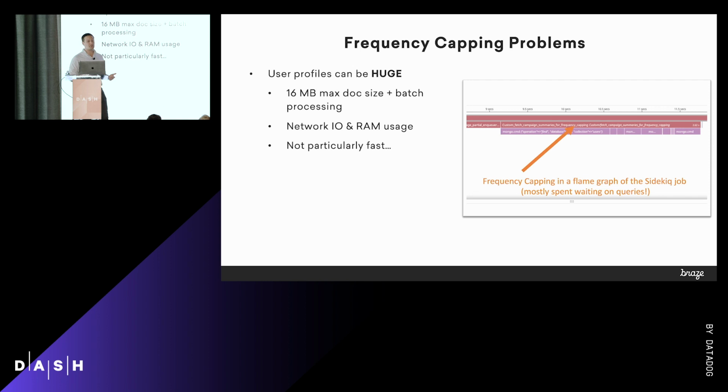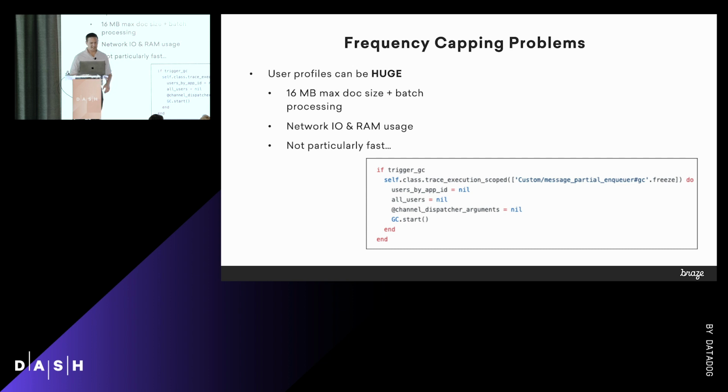And we already use pretty big VMs. So we've got gigabytes and gigabytes of RAM, but we still see issues with this. In fact, sometimes you'll see jobs that take 30 or more seconds to run, which if you remove the frequency capping part would be done in 200 milliseconds. So again, obviously something that we can work on and fix. That flame graph there shows a trace of one of those jobs, and you can see the little purple bit right there. Those are the Mongo queries that are only being used for frequency capping. So the goal is basically, how do we get rid of that?